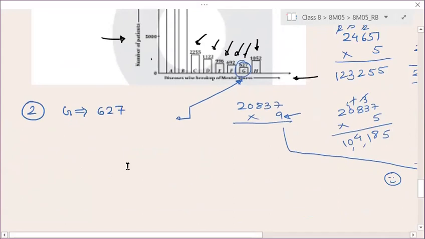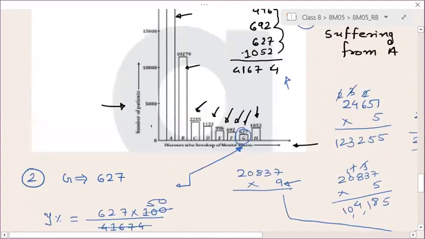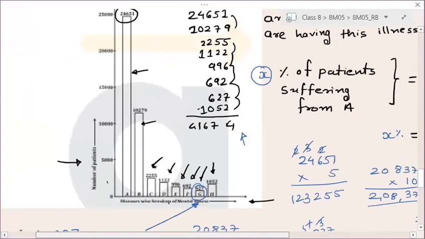So now how can we find its percentage? So Y percentage is equal to 627, the number of patients, divided by the total number of patients. Total is 41674 into 100. So similarly, I will divide here by 2. So this I will get 50 or not? Right. So here in the denominator, if I divide by 2, I already know I will get 20837.